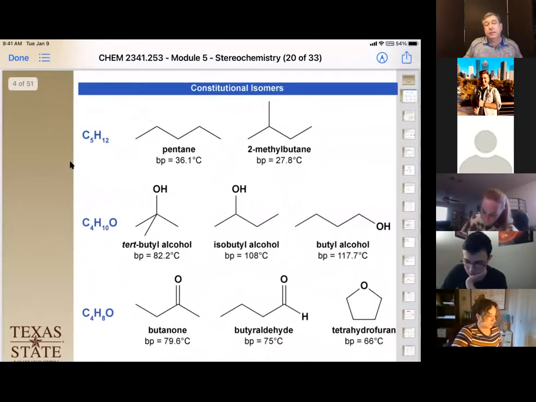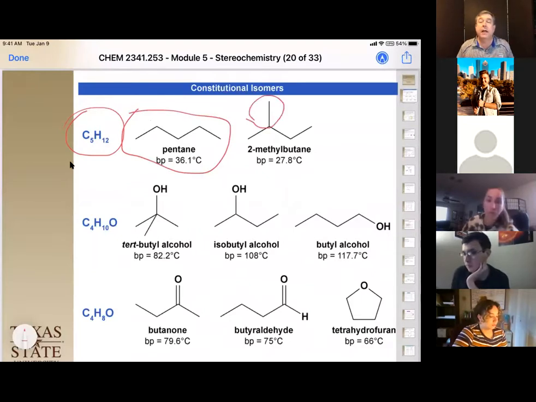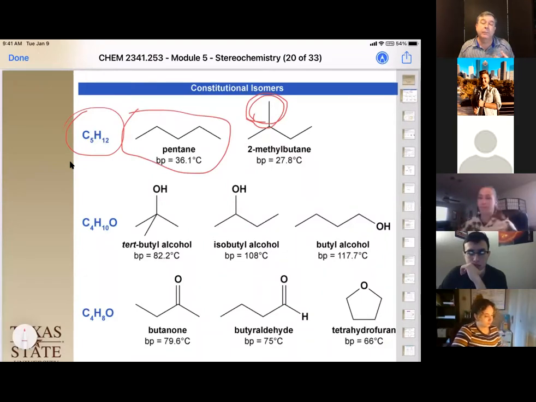So let's look at another set of constitutional isomers. When we look at these isomers, we can have just this C5H12. We can do a linear chain right here, or we can do a branched alkane. Notice that the linear one has more surface area and therefore has a higher boiling point, because it has more surface area for those van der Waals forces to attract. Now, when we have this methyl group here, that breaks up the surface area and makes it a little more spherical, and therefore it has a slightly lower boiling point, even though they're the same molecular weight.